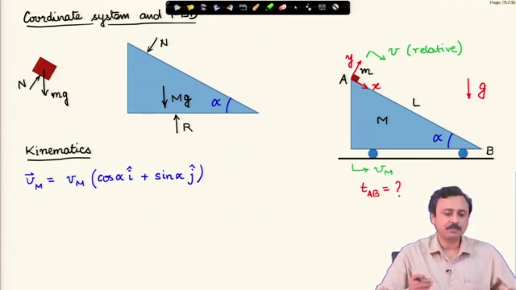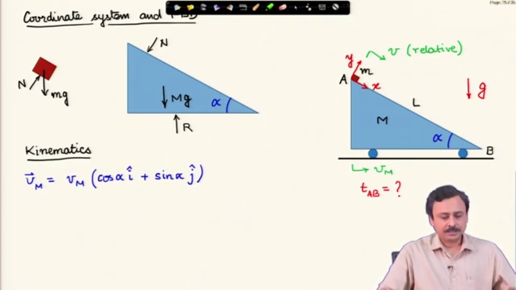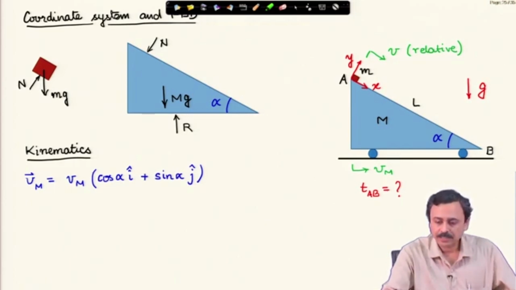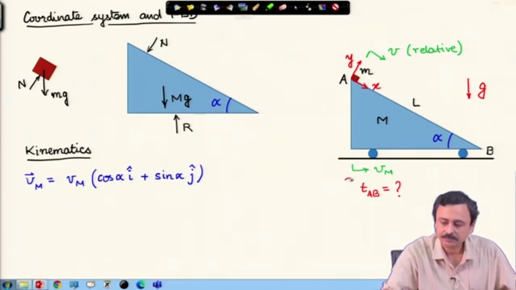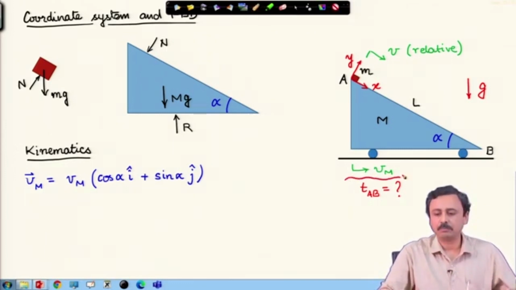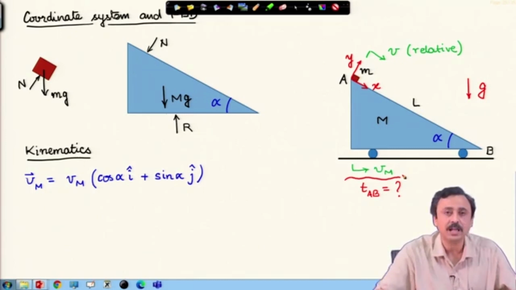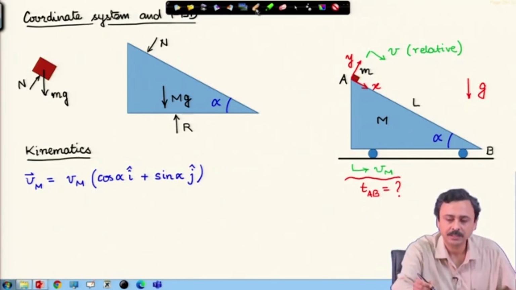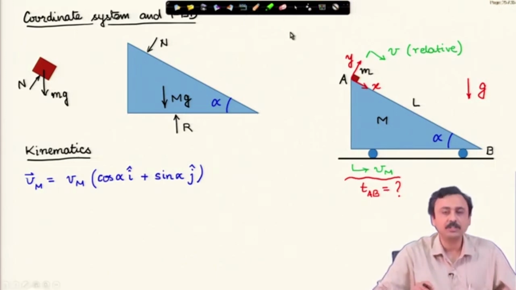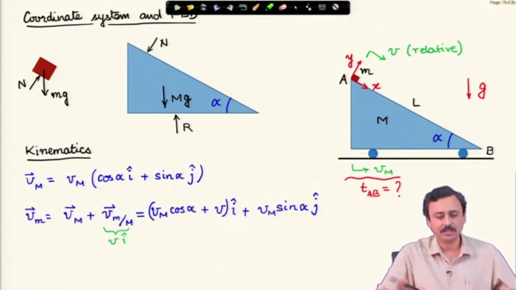Kinematics, now comes the important step of representing everything in x y, but as seen by an inertial observer. Velocity of that wedge capital M is the magnitude V_M times the unit vector direction represented in small x y, which is cos alpha i cap plus sin alpha j cap. So, that is my representation of the velocity of the wedge in x y.